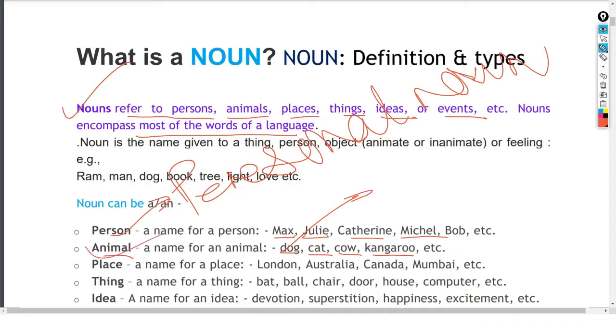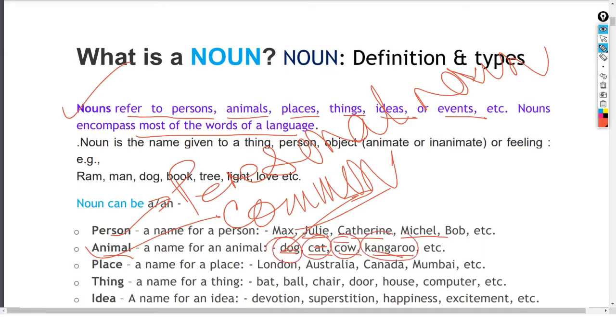Therefore, this animal is what type of noun? Animal is the common noun, isn't it? So this is the common name. So this animal may be dog, may be cat, cow, kangaroo. So this is common. Means all this belongs to the category of the animal.